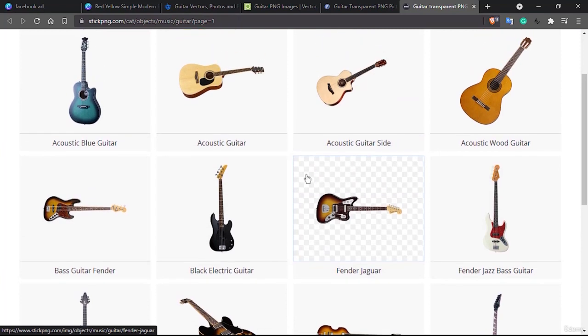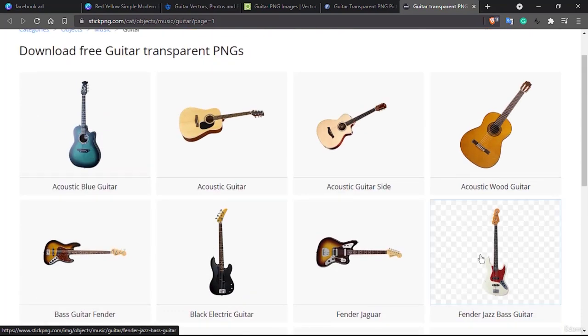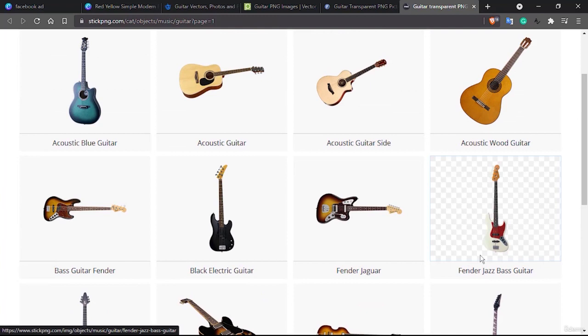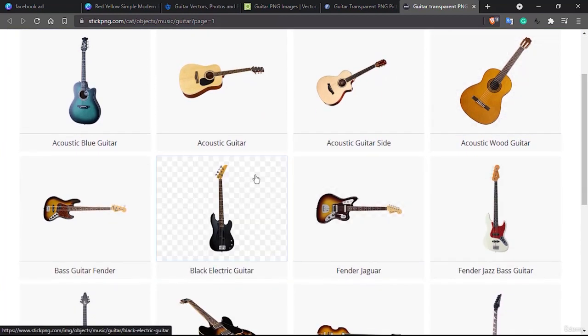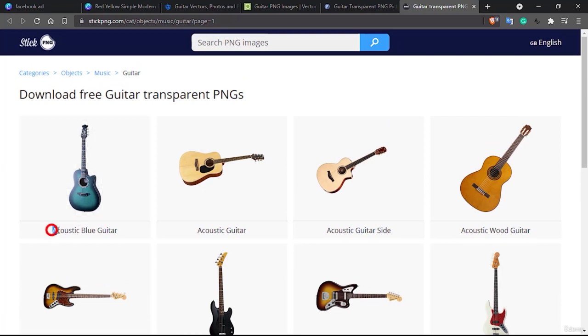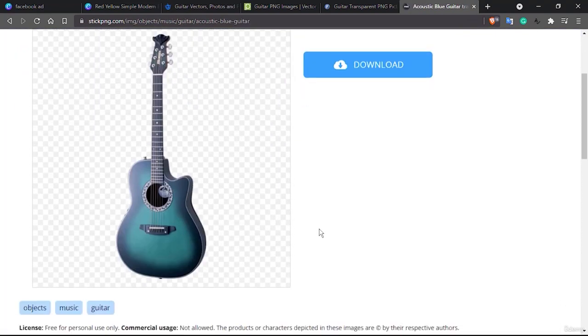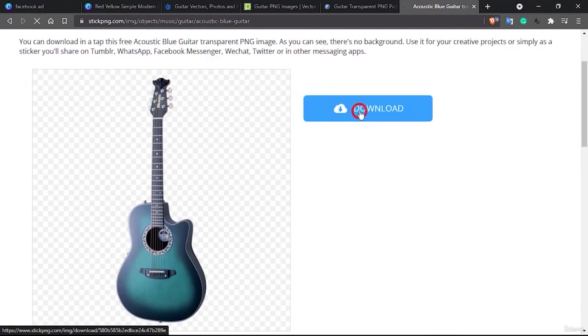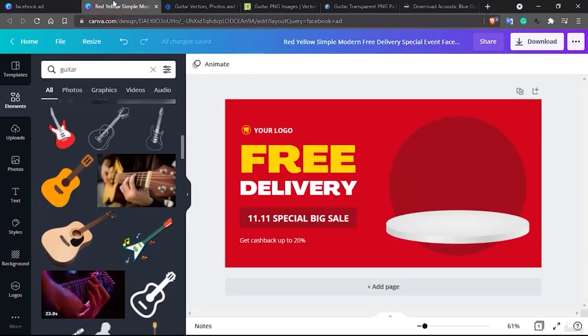So you can see there are different sorts of guitar. You can choose any one which you would prefer, and if I would have to suggest for creating an ad, you can either be too contrasted to some small audience or go for the big audience. So for the big audience, for most of the users, for the starting, most of the time they will be using an acoustic guitar. It doesn't have to be a blue one, but acoustic guitar is what I guess most of us will start with. So let this be downloaded, and once this is downloaded we can start creating through here.